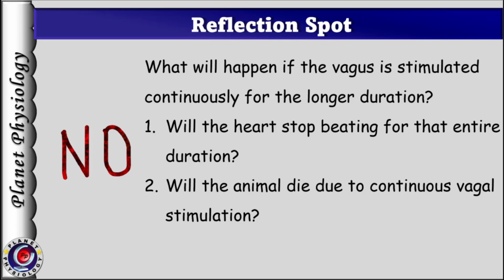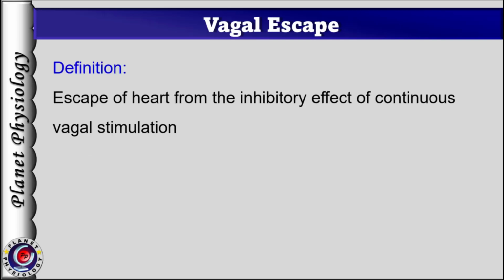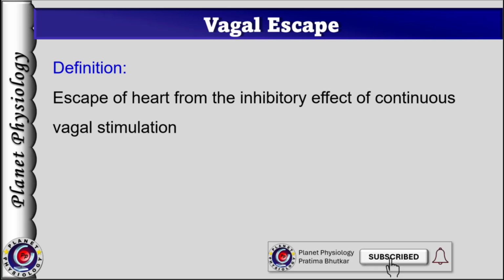For both these questions, the answer is no. Heart escapes from the inhibitory effect of continuous vagal stimulation. This phenomenon is called vagal escape. So vagal escape is defined as escape of the heart from the inhibitory effect of continuous vagal stimulation.